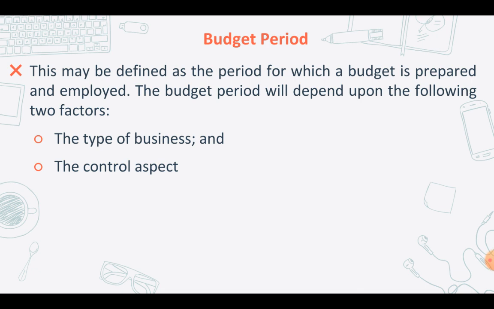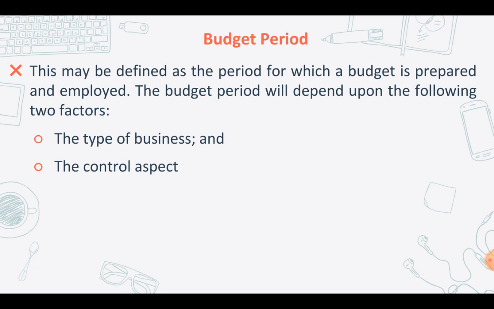So there should be a regular time plan for your budget preparation, and this time plan could be long-term, that is for 3 to 5 years. These long-term budgets are generally prepared for expansion and modernization of the business, and also for introduction of new products or new projects, and also undertaking heavy advertisements.